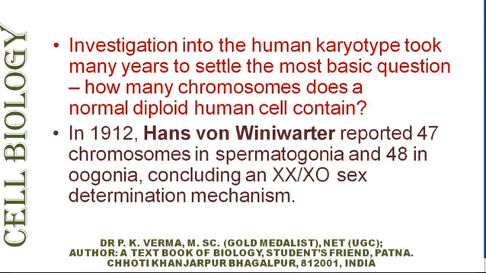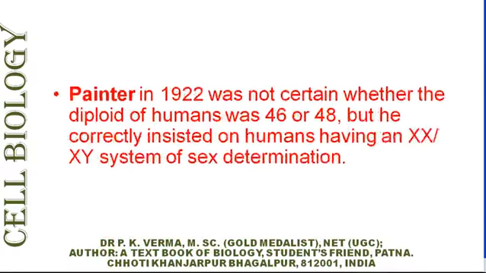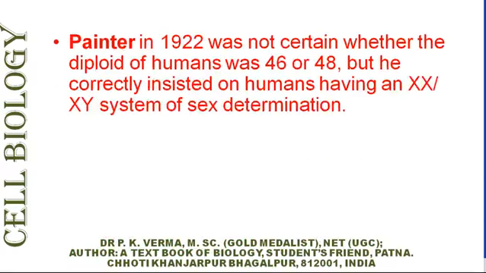In 1912, Hans von Winiwarter reported 47 chromosomes in spermatogonia and 48 in oogonia, and he concluded that there is XX-XO sex determination mechanism. Painter in 1922 was not certain whether the diploid number was 46 or 48, but he correctly insisted on humans having XX-XY mechanism of sex determination.